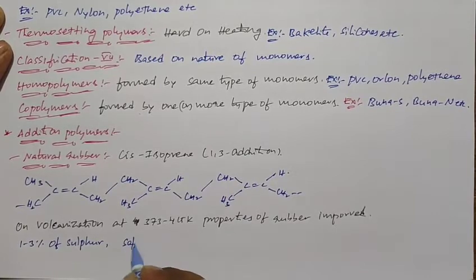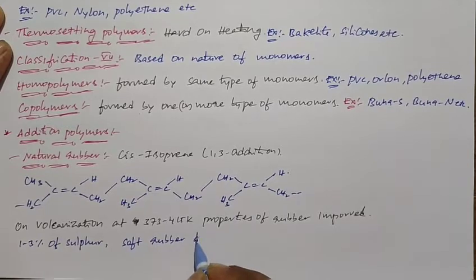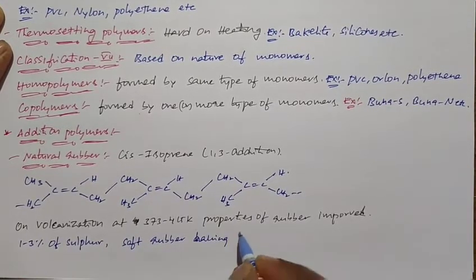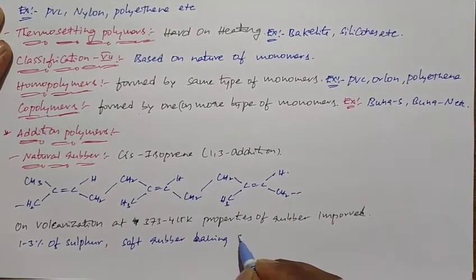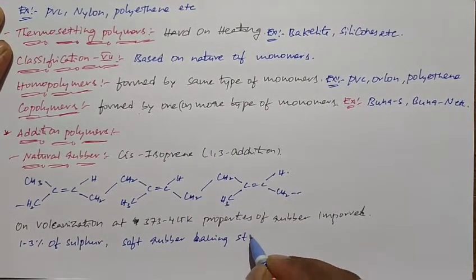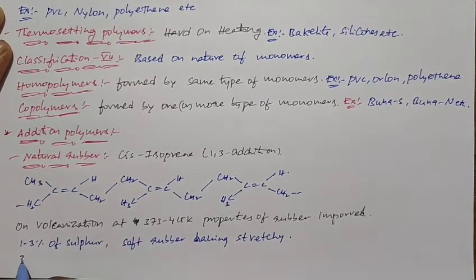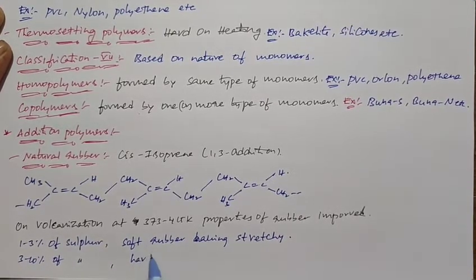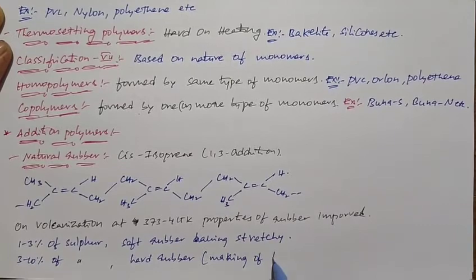So on vulcanization, 1 to 3% of sulfur gives a soft, stretchy rubber. If you use 3 to 10% of sulfur, we get a hard rubber which is used for making tiles.